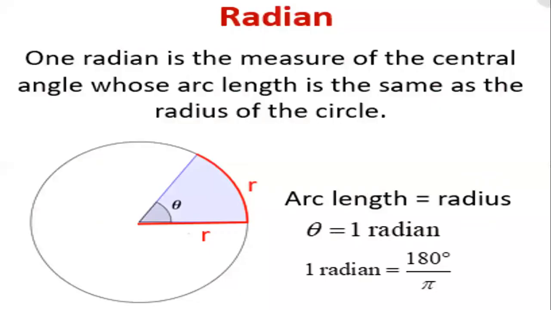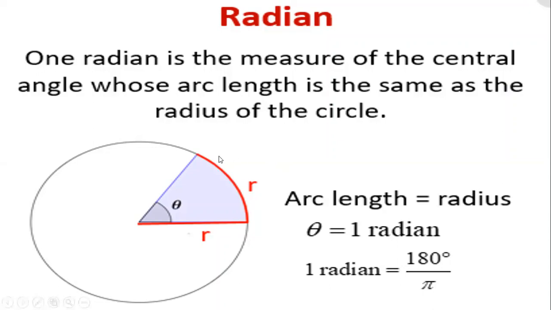Now we go to the units of the supplementary quantities. That is radian. Radian is the unit for plane angle. In a circle, 1 radian is the measure of the central angle whose arc length is equal to the radius of the circle.